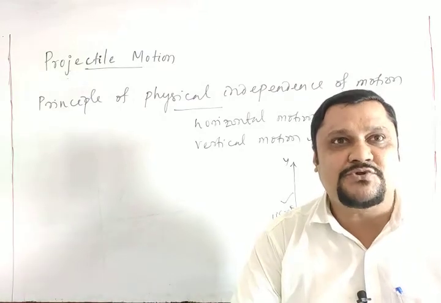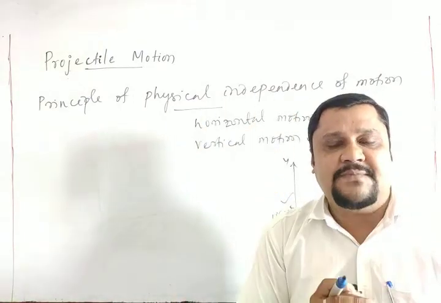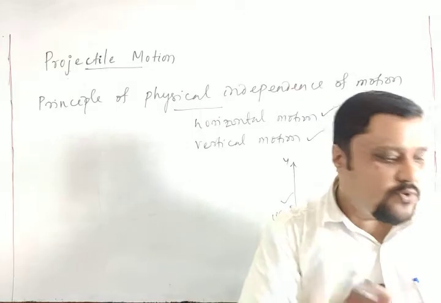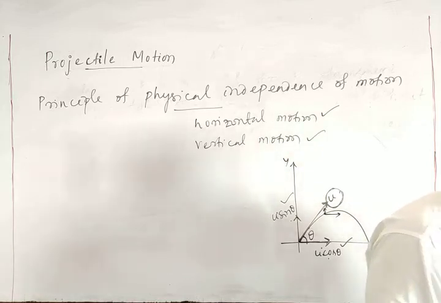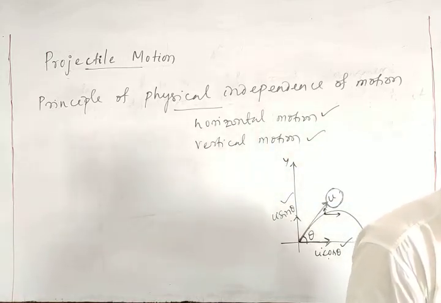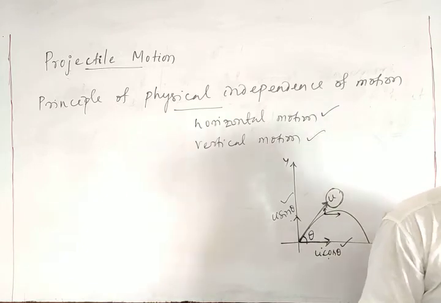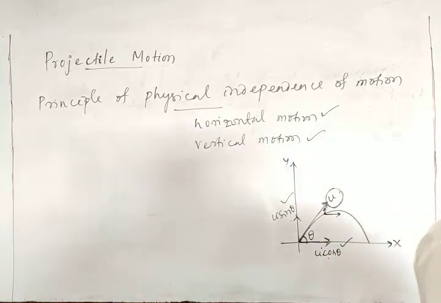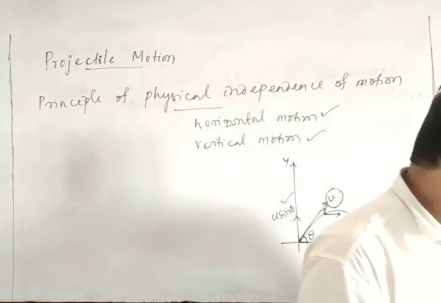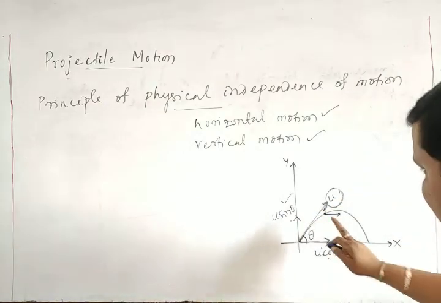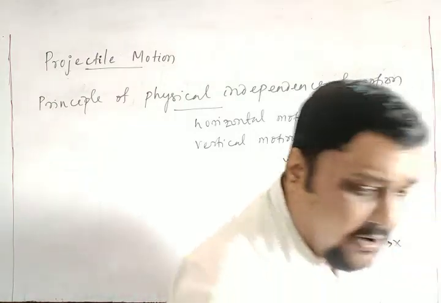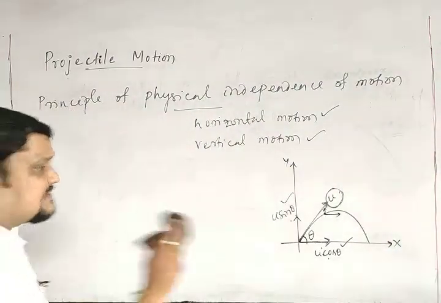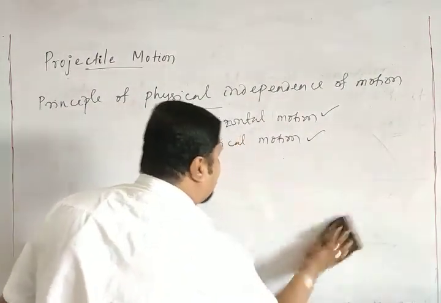So in projectile motion, there are two components of the motion, horizontal and vertical, and these two motions are independent of each other. Most important, remember, at any instant the velocity of a projectile has a horizontal component and a vertical component, and these two are independent. And remember another thing: the horizontal component always remains constant. Let me show it more clearly.